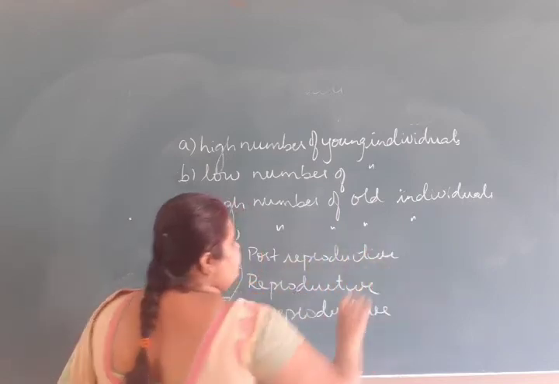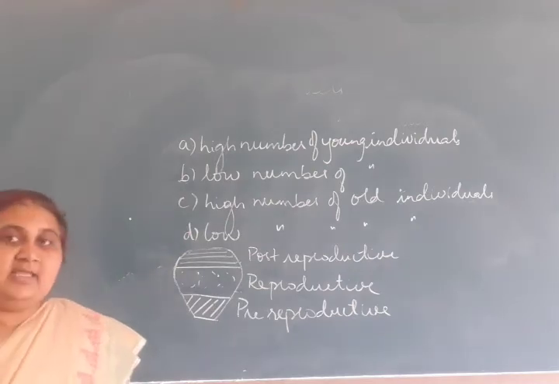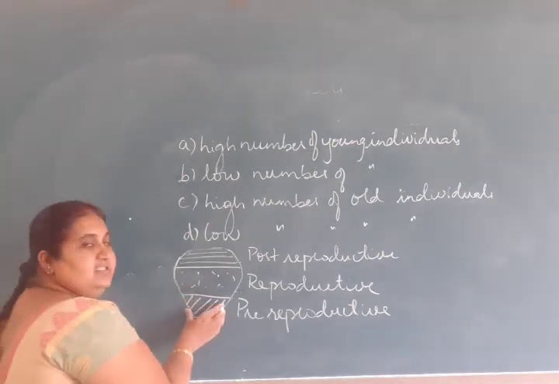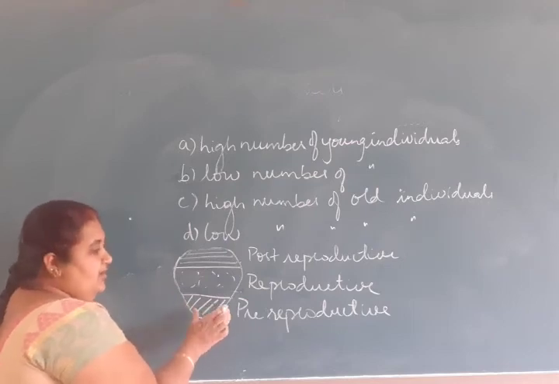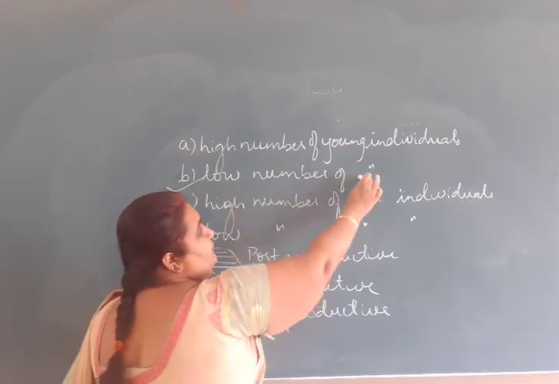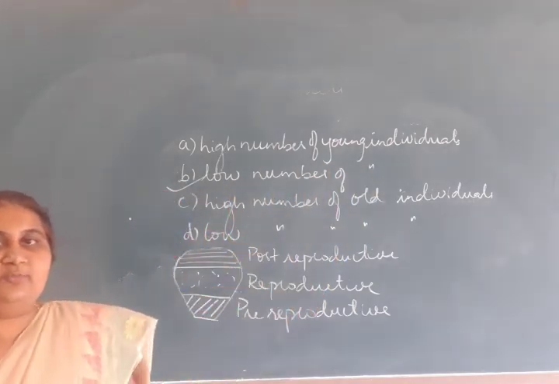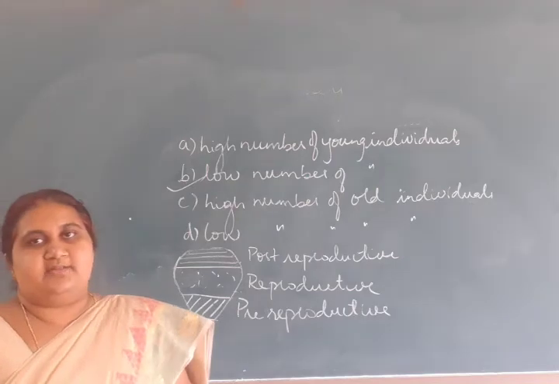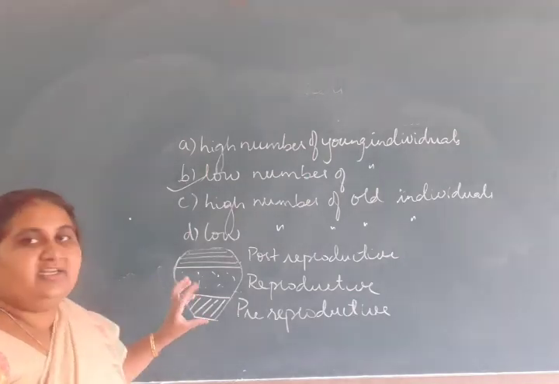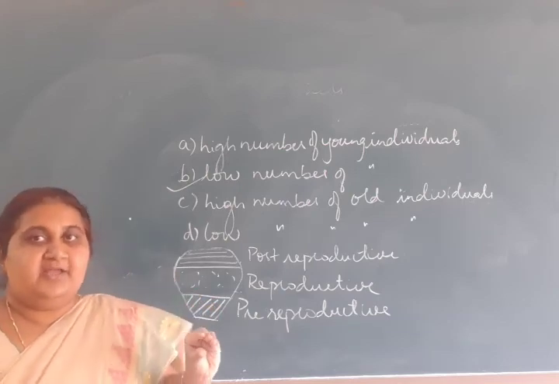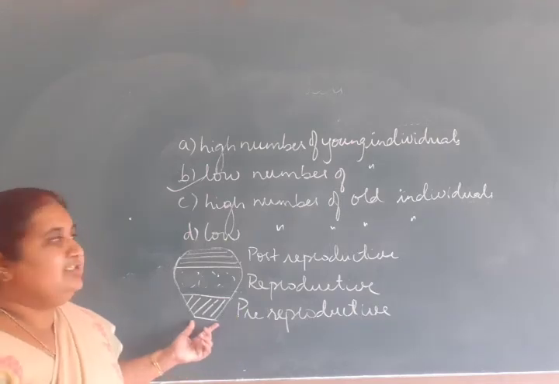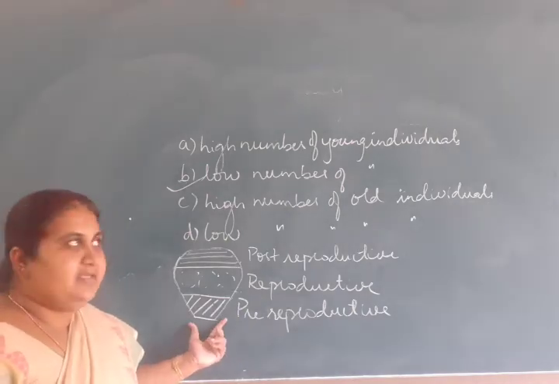The question is, the age pyramid with narrow base indicates. The base is narrow, so the option here is low number of young individuals. Pre-reproductive means young individuals. If the pre-reproductive ones in a population are fewer, only then will the age pyramid of that population show a narrow base.